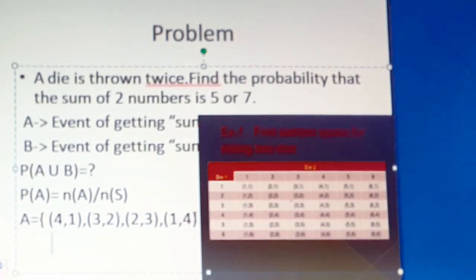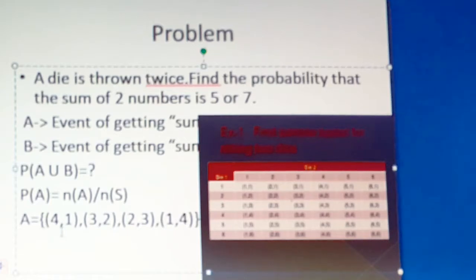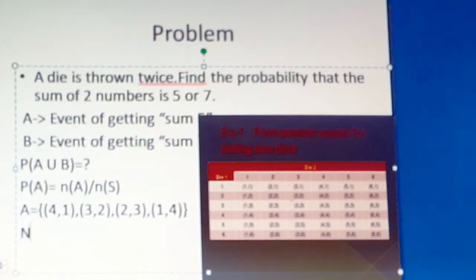Okay, the favorable outcomes. So only till here we are going to take. Right students, these are the favorable outcomes. You can cross check once to make sure whether you have written the correct favorable outcomes. So totally how many favorable outcomes do you have? 1, 2, 3 and 4. So your total favorable outcome, that is N of A, is equal to 4.